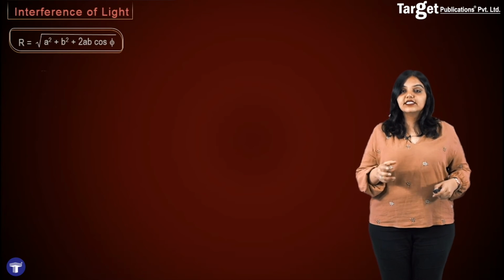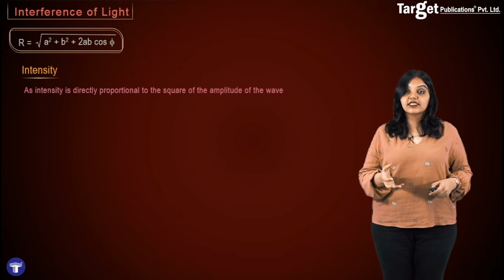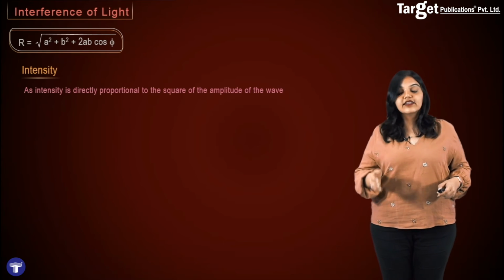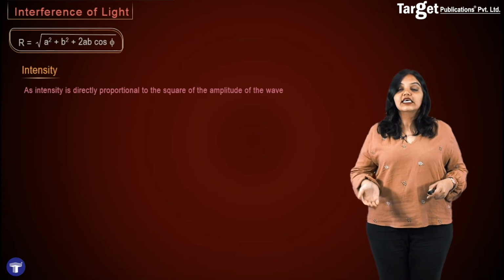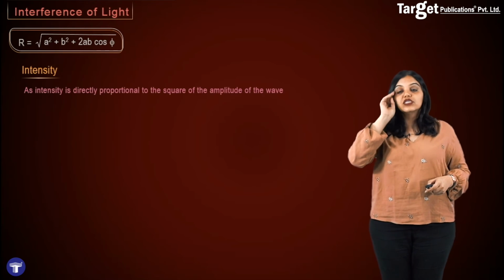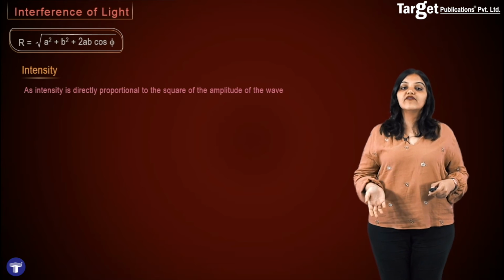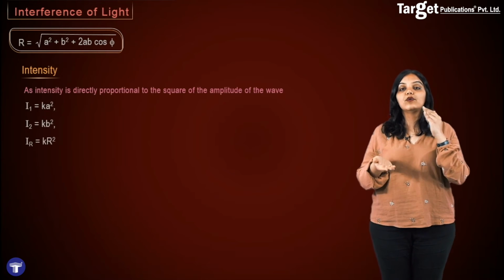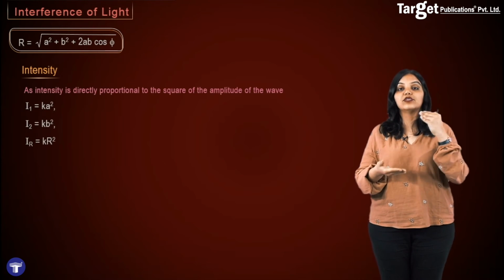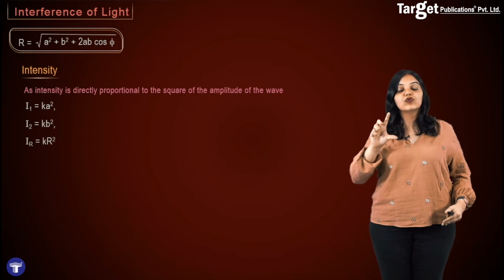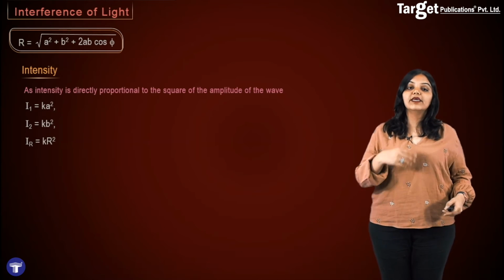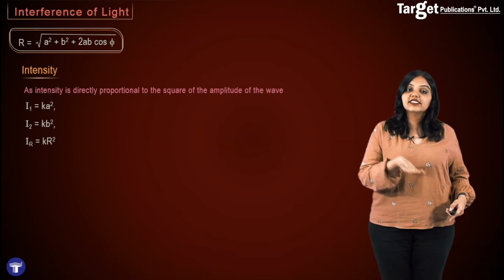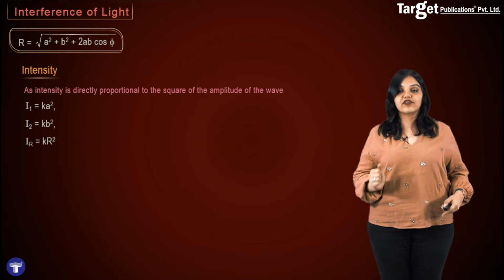We can also write down an expression for the resultant intensity. In fact, we have already written this before, but here we can use and continue this analysis. That is, we know intensity is proportional to the square of the amplitude of the wave, which means that I1 will be equal to K a square, I2 will be equal to K b square, that is the individual intensities before interference, and the resultant intensity IR will be equal to K R square, where R is the resultant amplitude after interference.